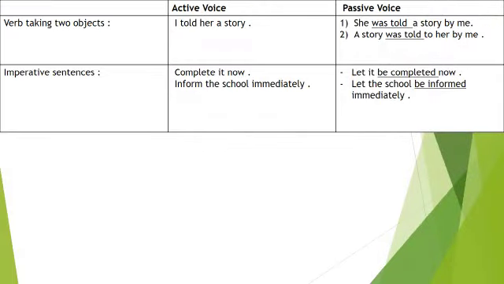Active voice, passive voice. Verb taking two objects. I told her a story. Passive voice. 1. She was told a story by me. 2. A story was told to her by me. Imperative sentences. Active voice, complete it now. Passive voice, let it be completed now. Active voice, inform the school immediately. Passive voice, let the school be informed immediately.